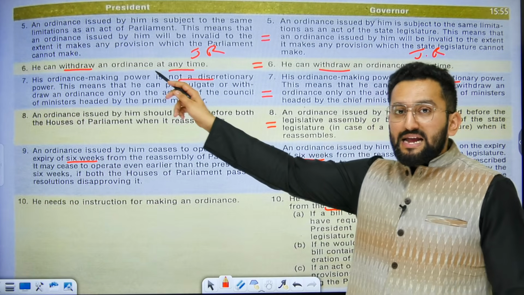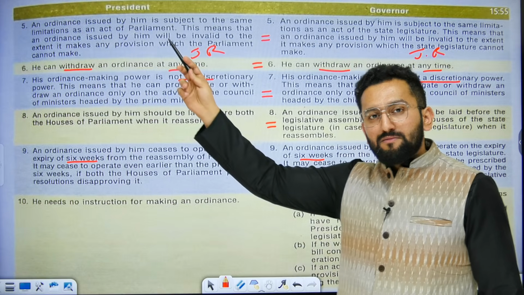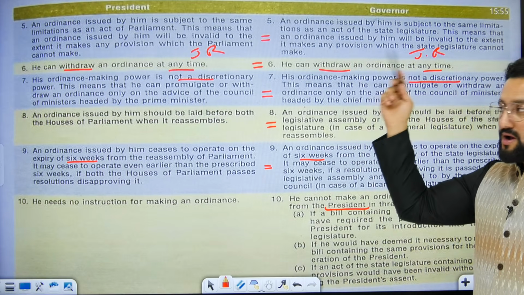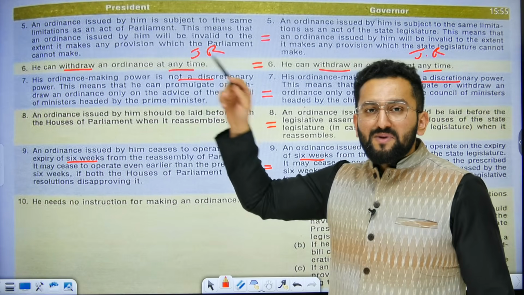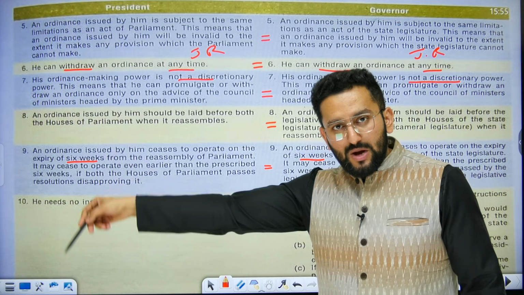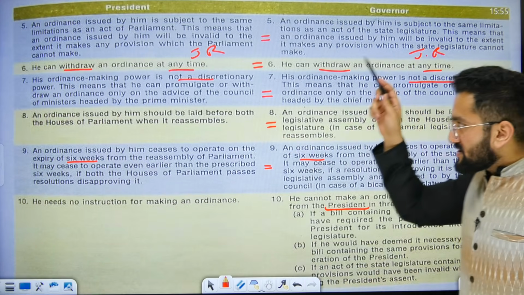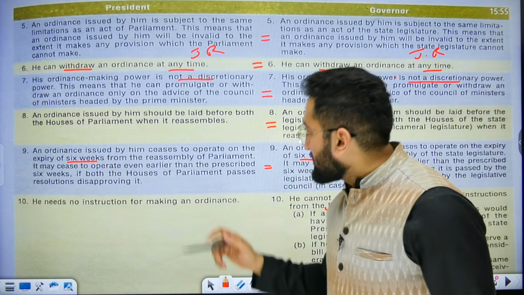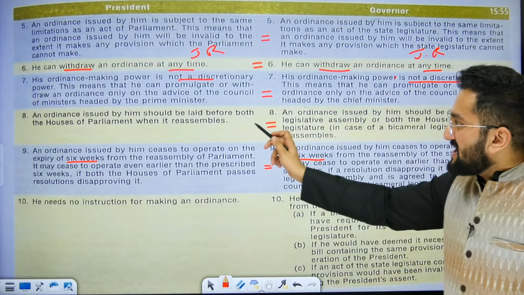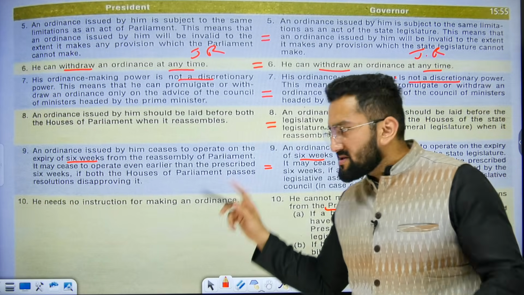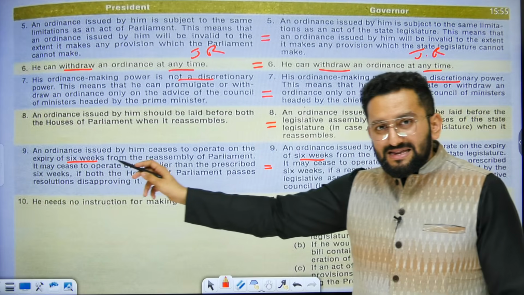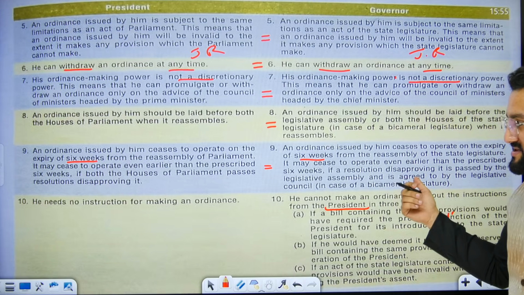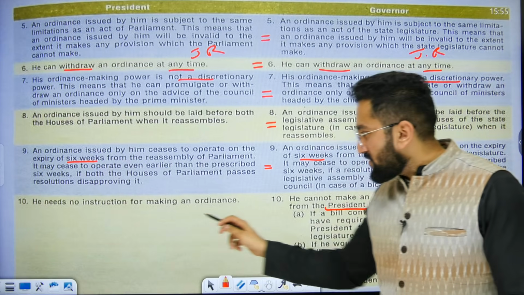The President can withdraw an ordinance at any time. Similarly, the governor can also withdraw it any time. Ordinance making power is not discretionary; the President has to act on the aid and advice of the council of ministers. Similarly, it is not discretionary for the governor, who has to act on the aid and advice of the council of ministers of the state. An ordinance issued by him should be laid before both the houses when they reassemble, within 6 weeks. Same case here.